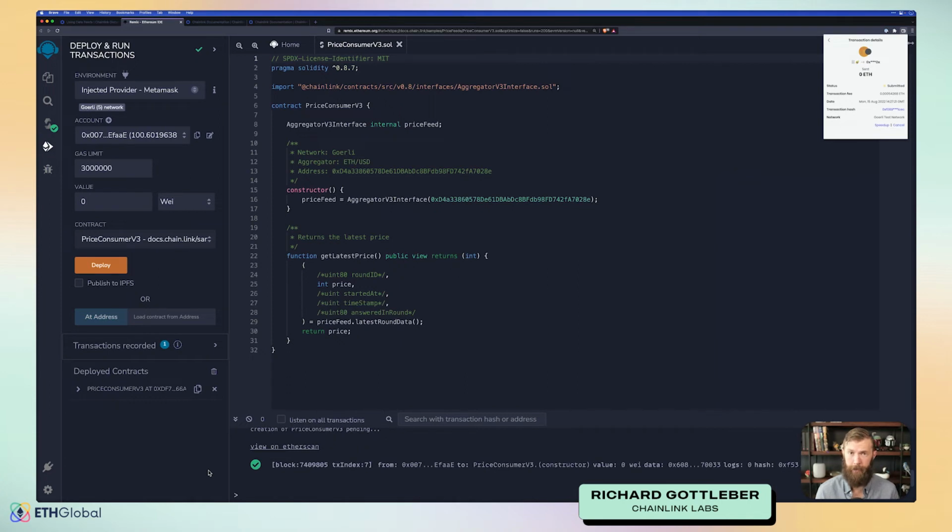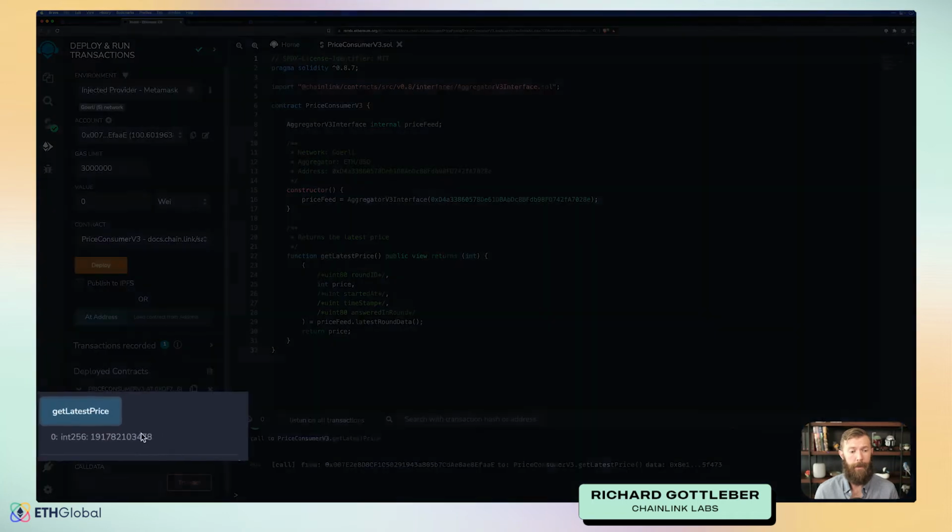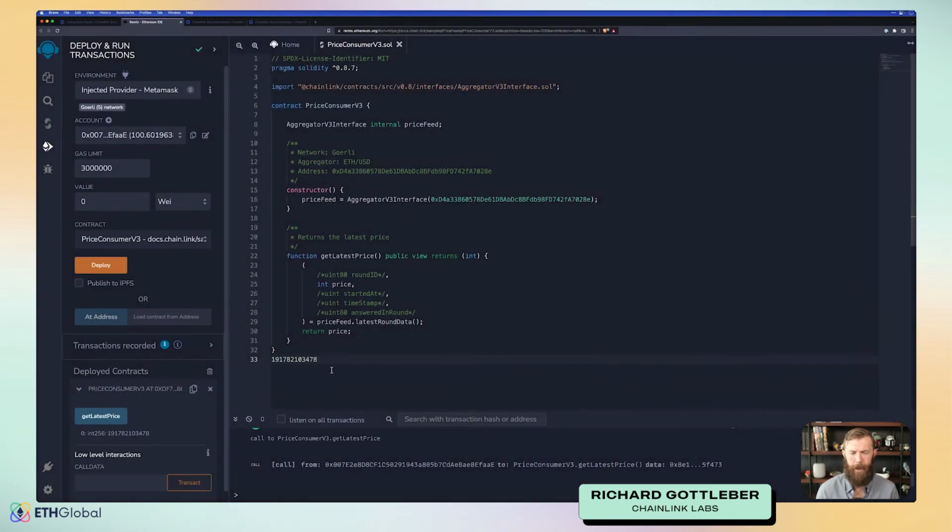All right, we've got that green check mark, and we can see on the left-hand side, we have our deployed contract. If we open that up, we can see all of the functions that were deployed within our contract. Now, we only have one. It's get latest price. Let's see what it returns. When we click it, we can see that we get this price, and this price seems like it may be a bit out of line with the current price of ETH.